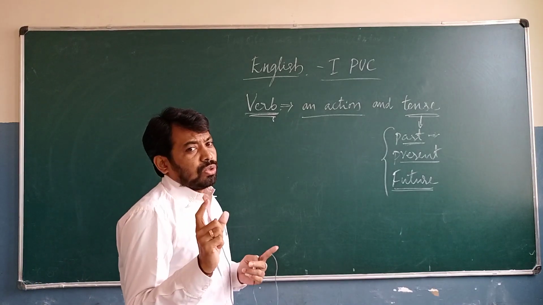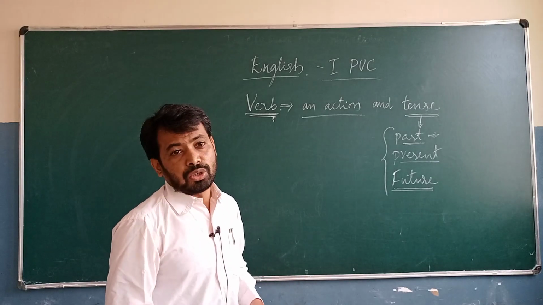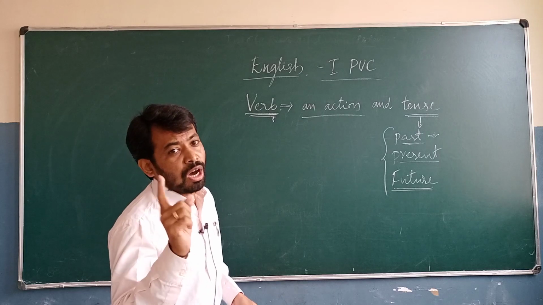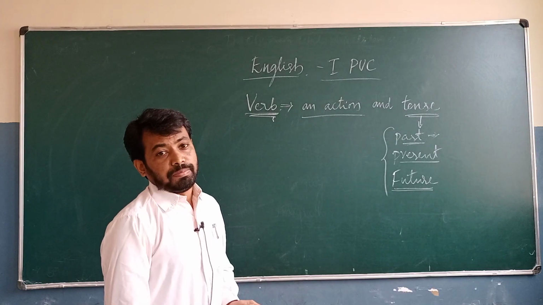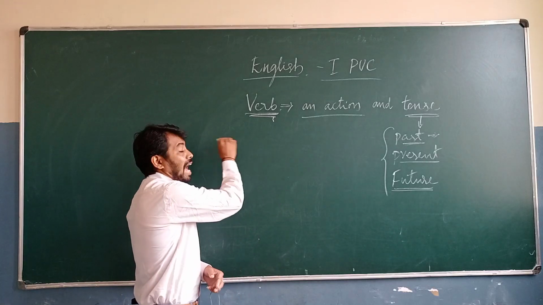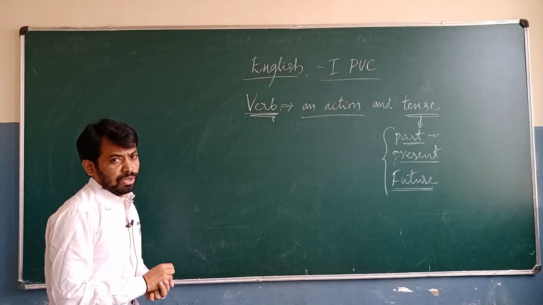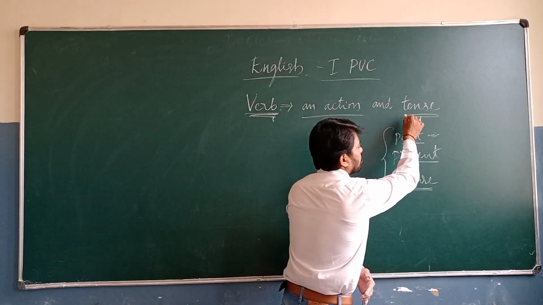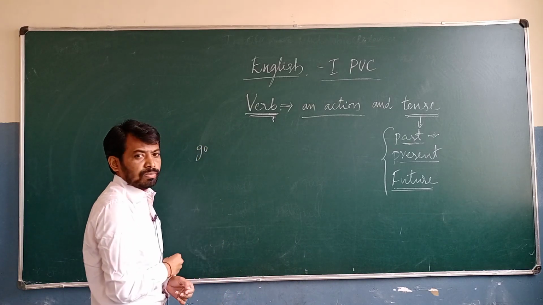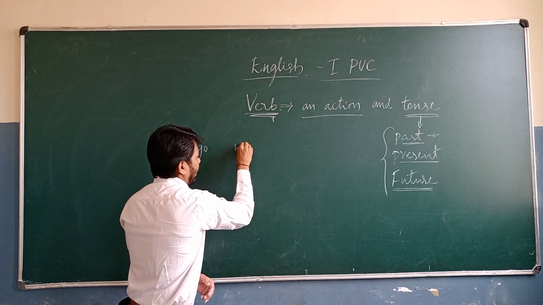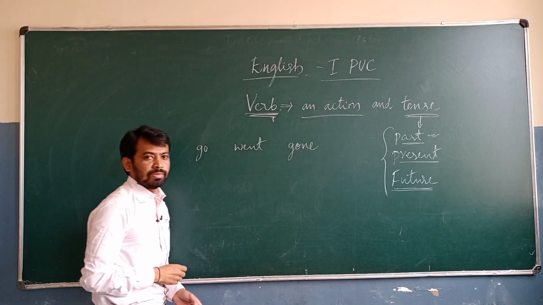So we already discussed the main verb and the auxiliary verbs. If you didn't watch my previous video, go and watch it, on how we are going to use the main verb and then the auxiliary. I will give one example for you, and that is tense. In the main verb, we are going to take go, went, and gone. Look at this one.